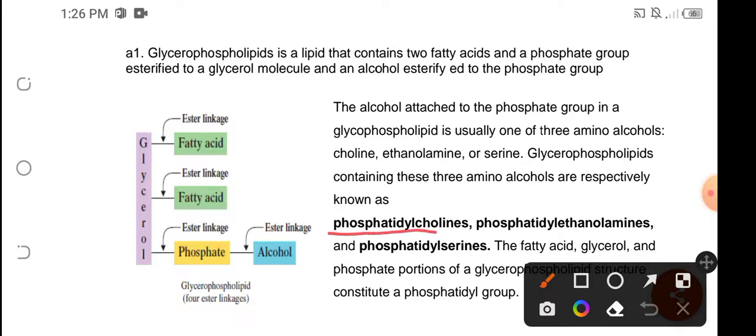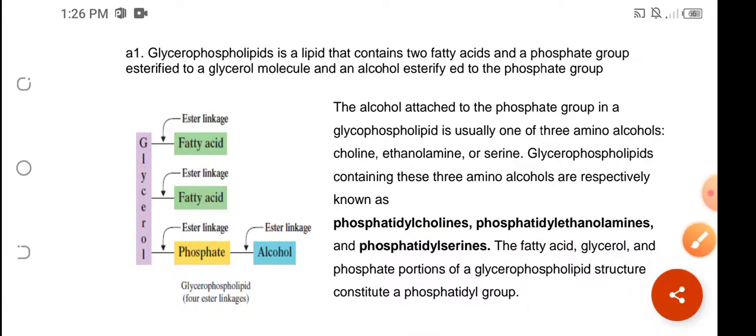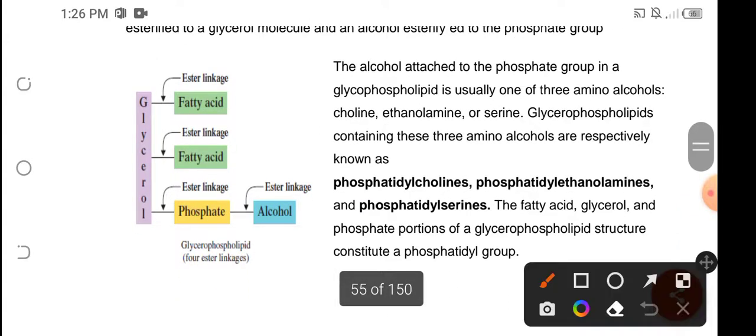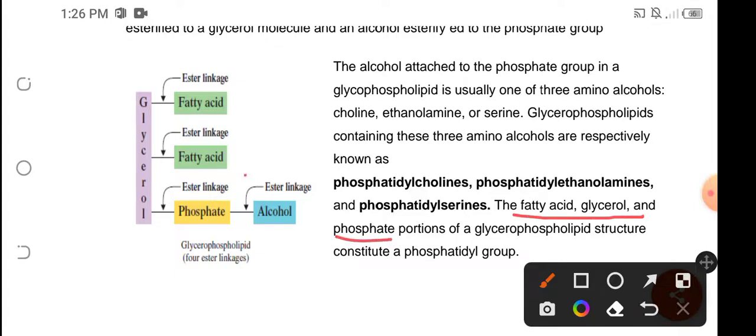Now, we have 3 types of glycerophospholipid. We have phosphatidylcholine, phosphatidylethanolamine, and phosphatidylserine. Phosphatidyl is actually the collective term for the fatty acid, glycerol, and the phosphate portion. So this is the phosphatidyl group.